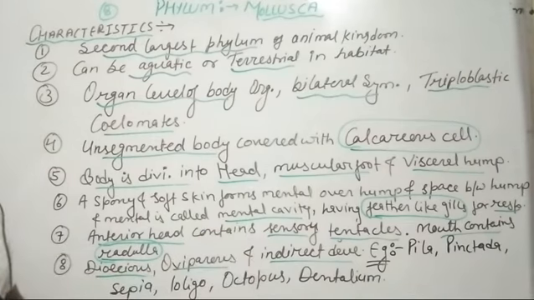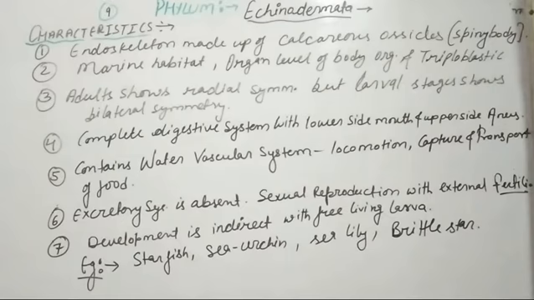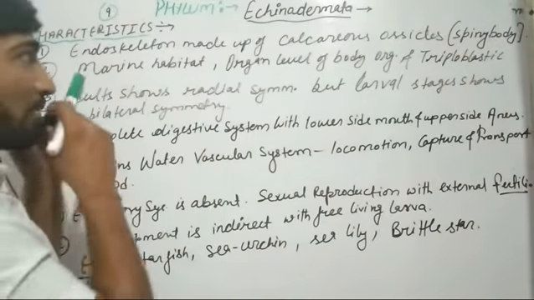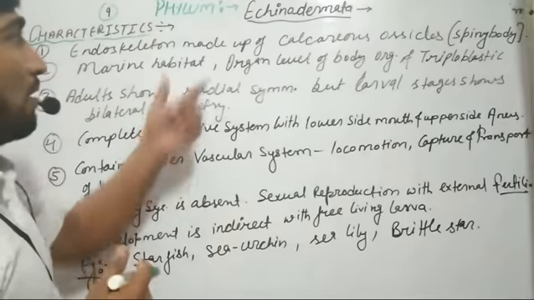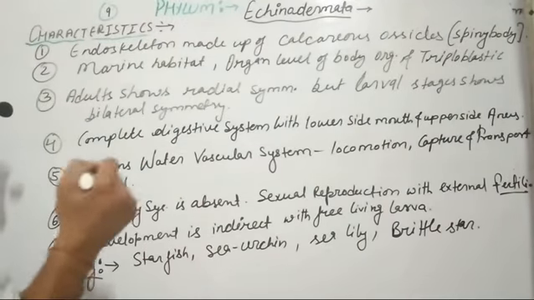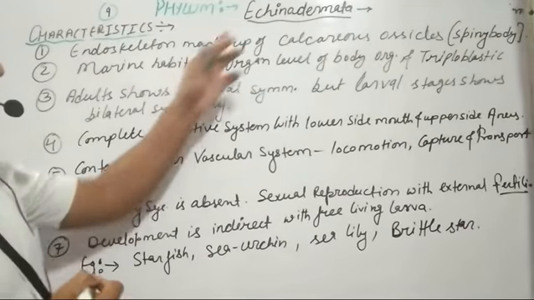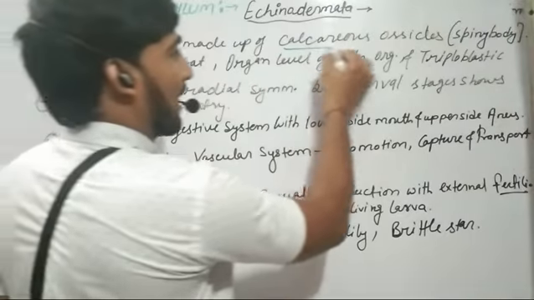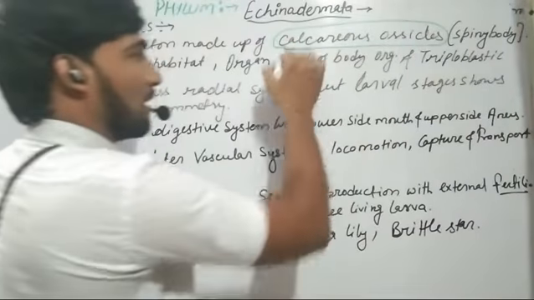Now we'll discuss our next phylum of the animal kingdom, that is Echinodermata, the 9th phylum of our animal kingdom. The organisms belonging to this phylum are characterized by the presence of calcareous ossicles on their body.